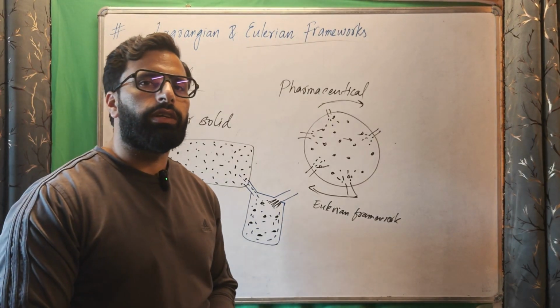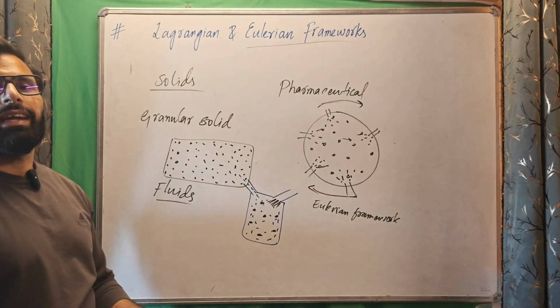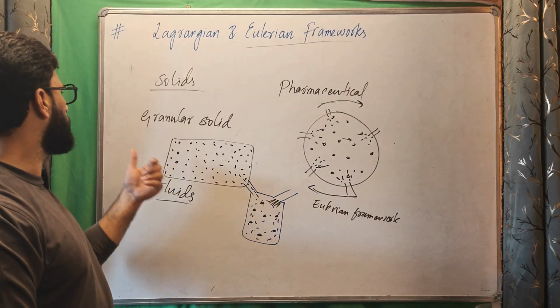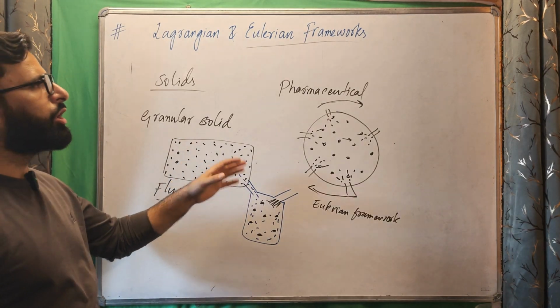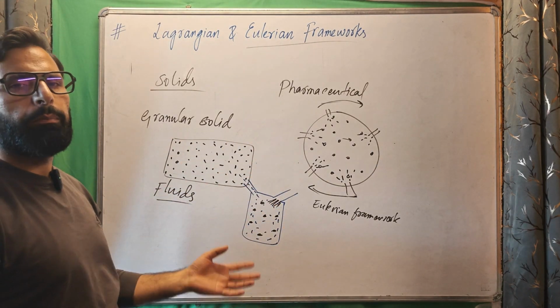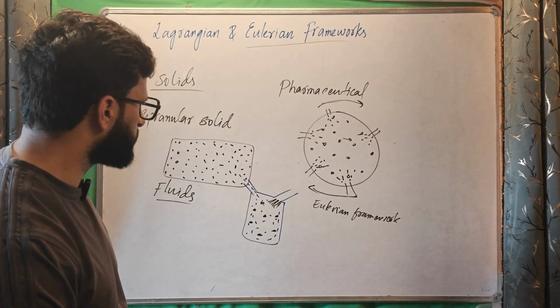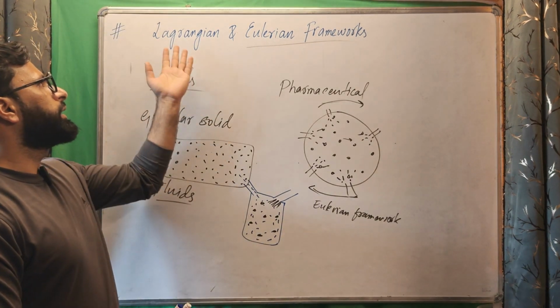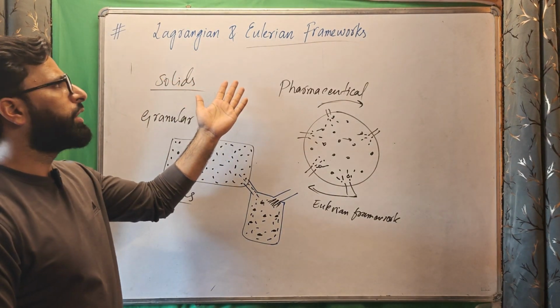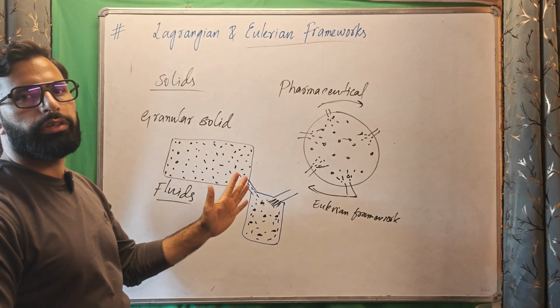So these are two frameworks that we use to study mechanics, whether solid mechanics, rigid or deformable, or fluid mechanics, whether compressible or incompressible. I gave examples showing that Lagrangian is not restricted to solids and the Eulerian framework is not restricted to fluids.